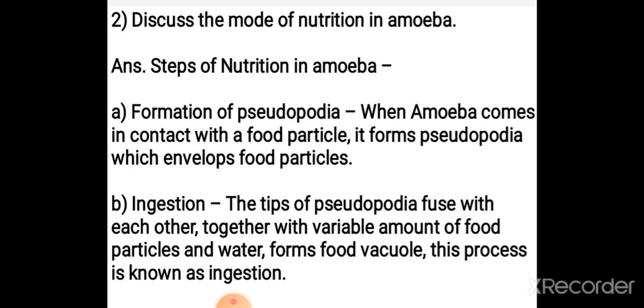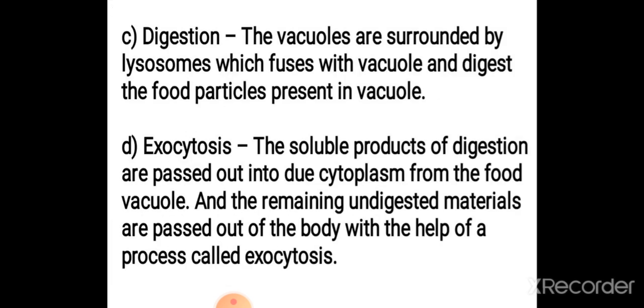Now the next step is ingestion. The tips of pseudopodia fuse with each other together with a variable amount of food particles and water and form a food vacuole. This process is known as ingestion. The pseudopodia engulf the food particle and slowly the margins of both tips fuse, and a vacuole is formed inside. When the margins are fused, a vacuole is formed and this vacuole is known as food vacuole, where the digestion occurs. Now the next step is digestion.